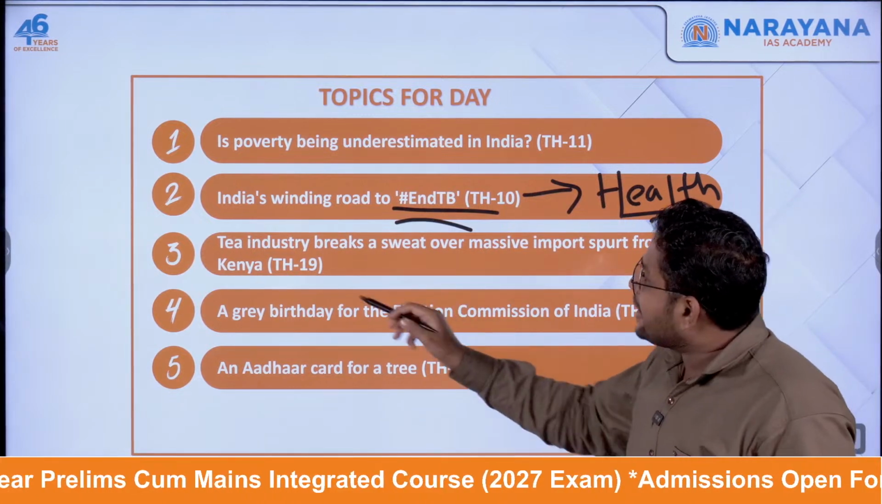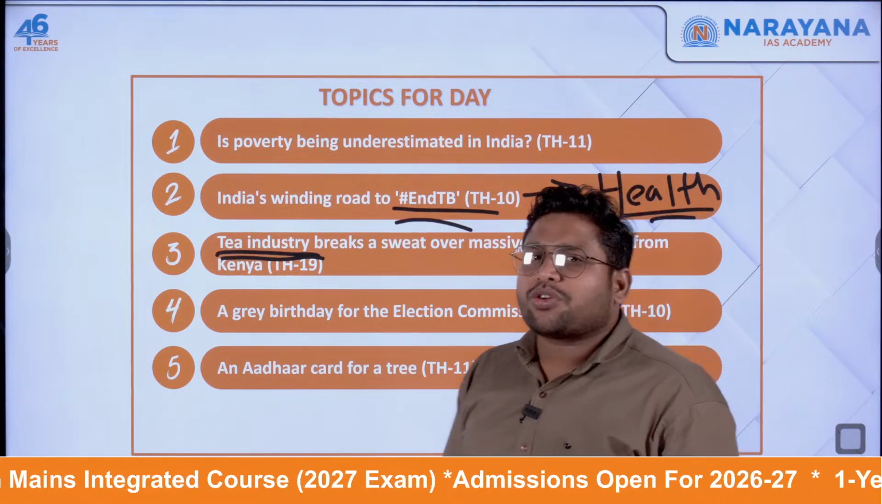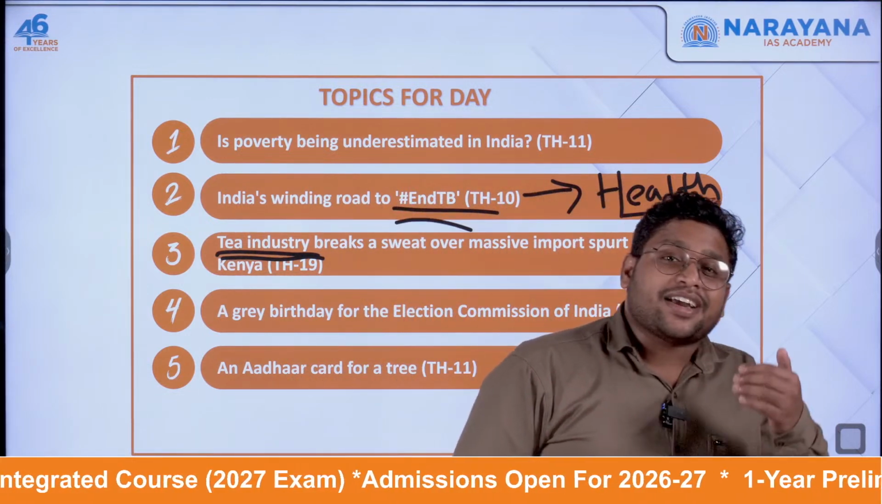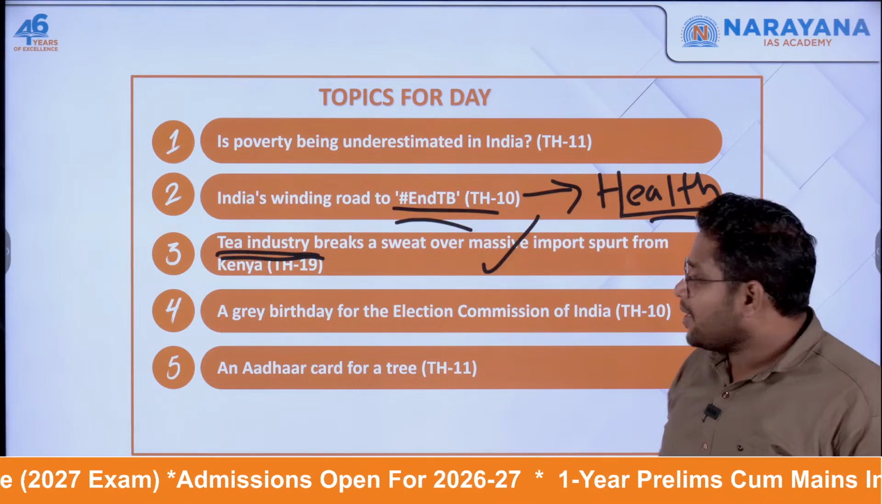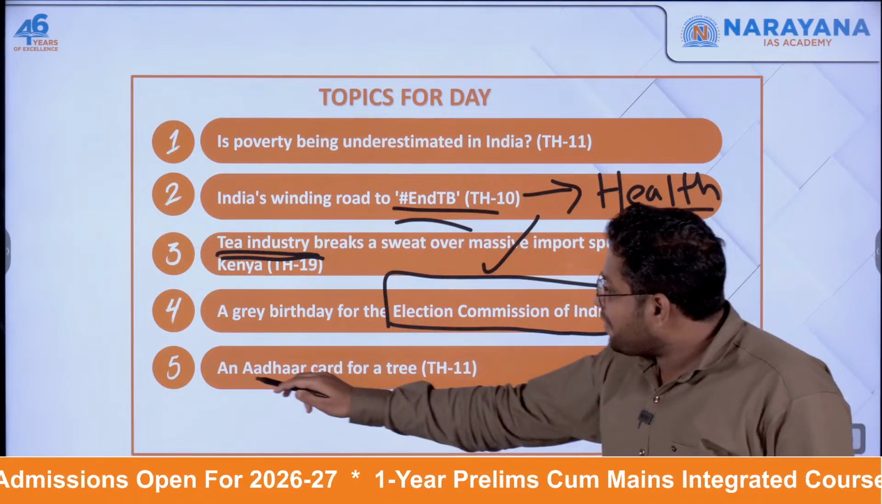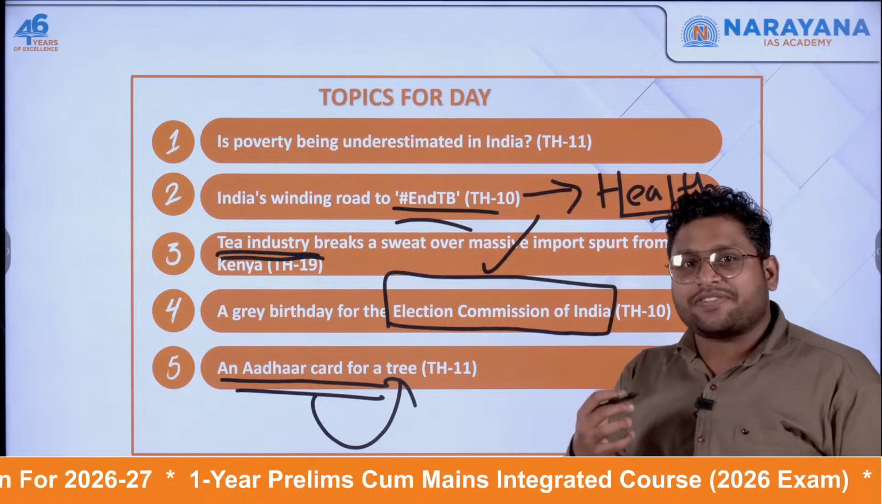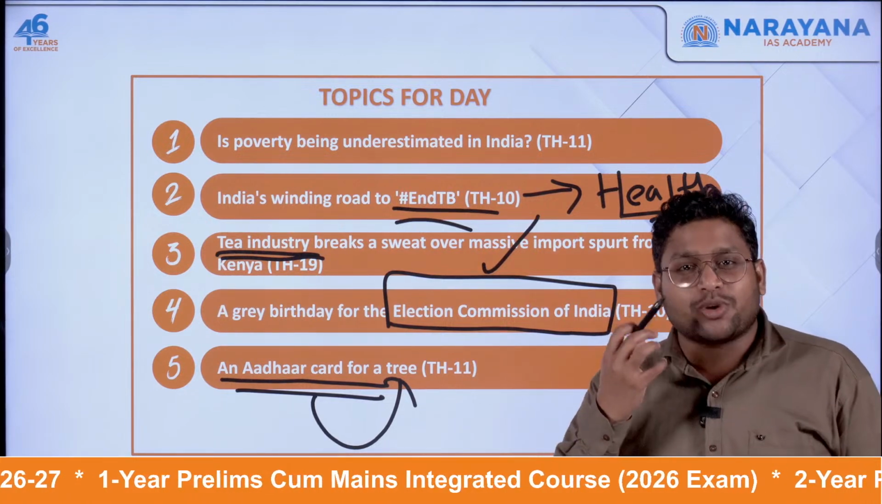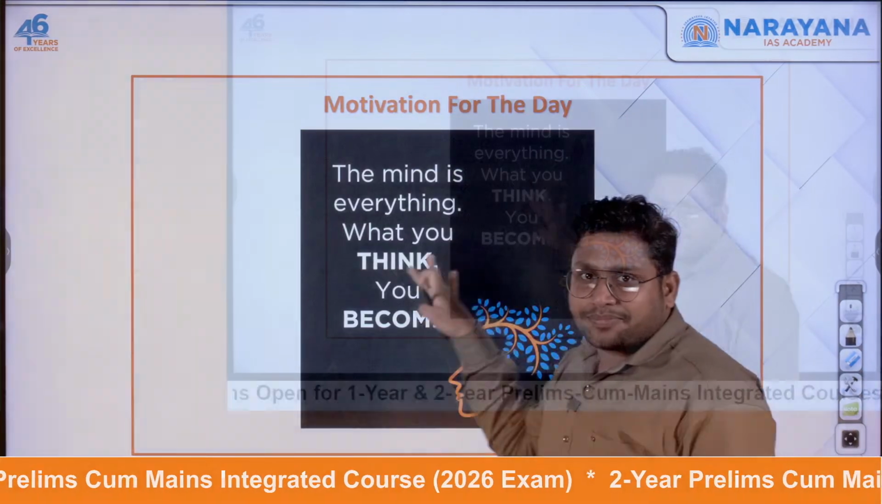The third article is related to the tea industry. So, India is a good producer of tea as well as a good importer of tea. So, we'll understand that over here. The fourth article is related to the Election Commission of India, and the fifth article is related to Aadhaar card for trees in India. Specifically, we are talking about trees in Jammu and Kashmir. So these are the articles we are going to discuss in detail.